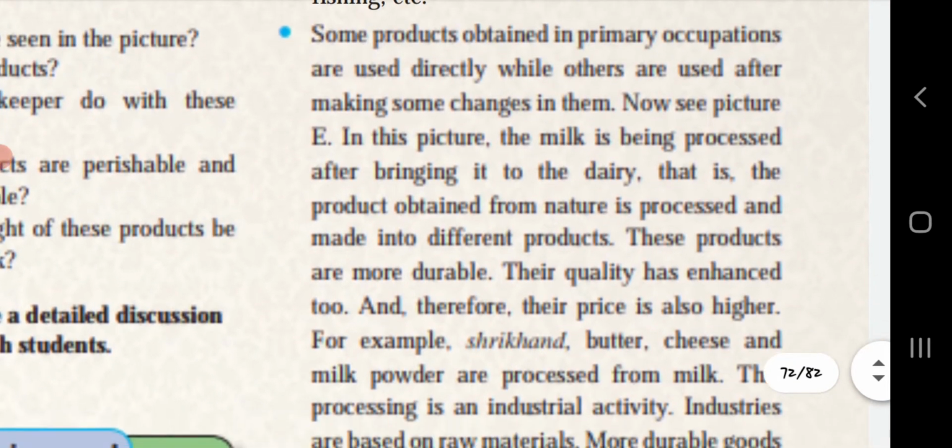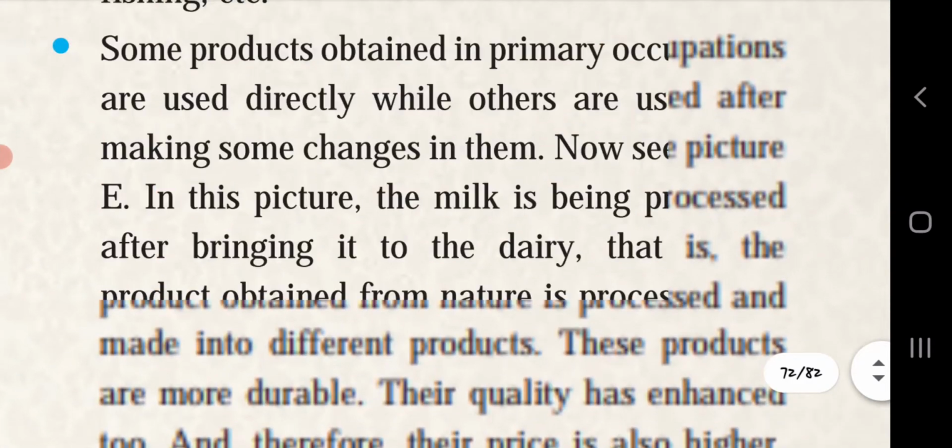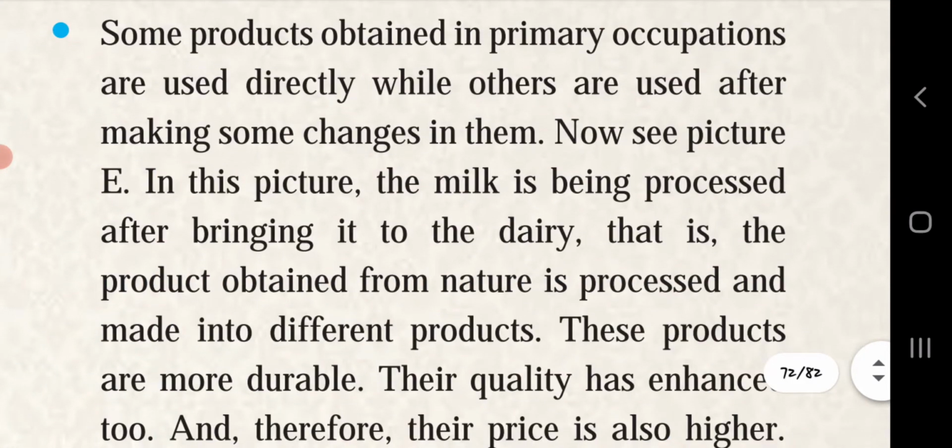Secondary occupations are the occupations which are dependent on primary occupation, like the milk. The collection of milk is the primary occupation, and when we process the milk and prepare different products, that process comes under the secondary occupation.